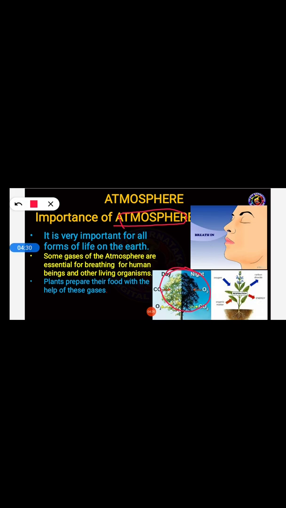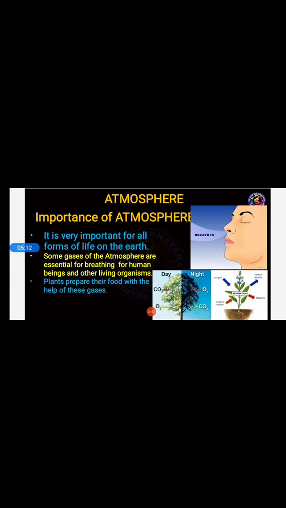As you know, living things can move from one place to another without support, but non-living things cannot, and plants also cannot move from one place to another on their own. But what important feature do they have? We take oxygen, and what we exhale, the gas we release, is carbon dioxide, which is taken by the plants. Got it? Because of that, plants also come under living things. Some gases of the atmosphere are essential for breathing for human beings and other living organisms.